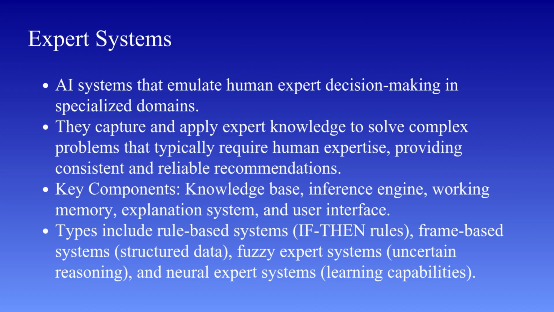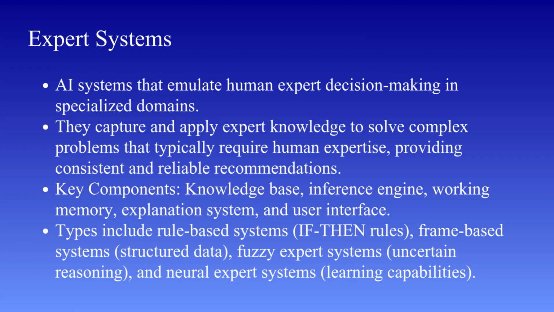Expert systems also include an explanation system. This component is very important because it allows the system to explain how it arrived at a particular conclusion. This increases user trust and makes the system more transparent. Finally, there is the user interface, which allows users to interact with the system by providing inputs and receiving outputs. Now let us look at different types of expert systems.